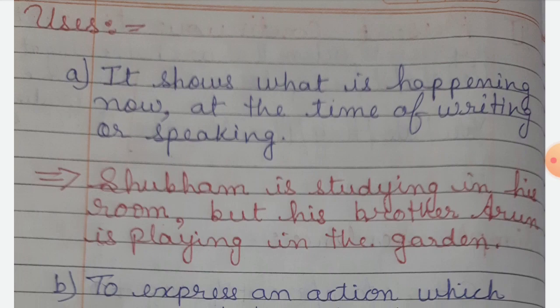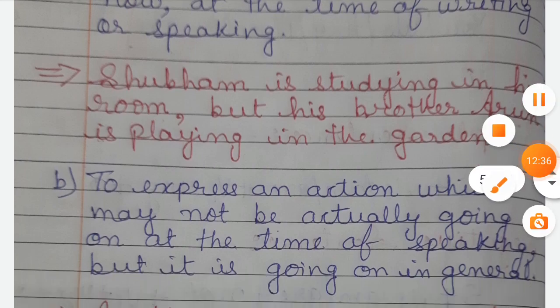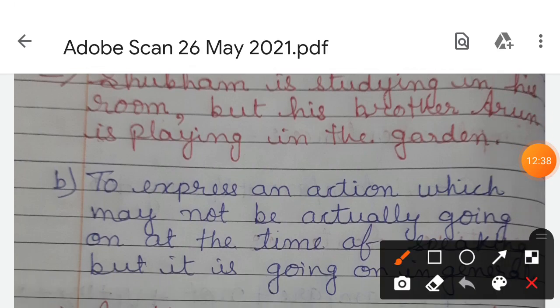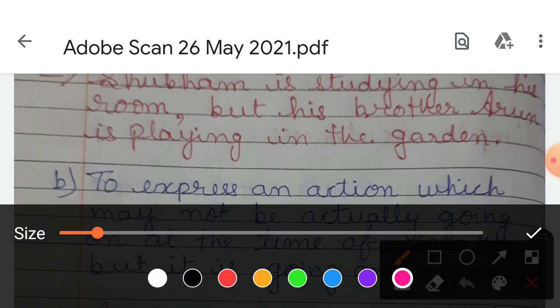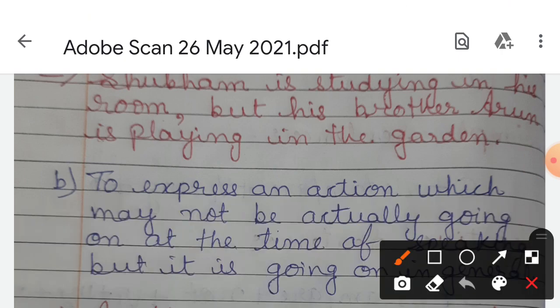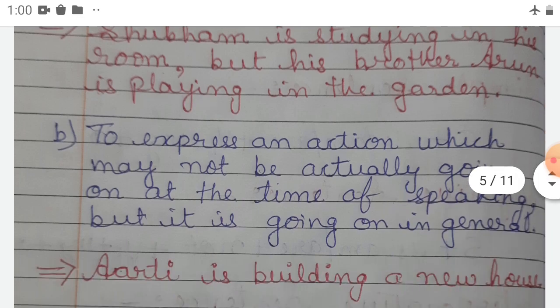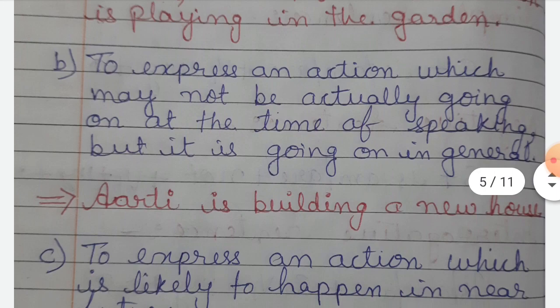For example, Shubham is studying in his room. What is he doing now? Shubham is studying in his room. At the time of my speaking, what is he doing? Shubham is studying. Where? In his room. But his brother Arun is playing in the garden. But what is his brother doing? He is playing. Where? In the garden.